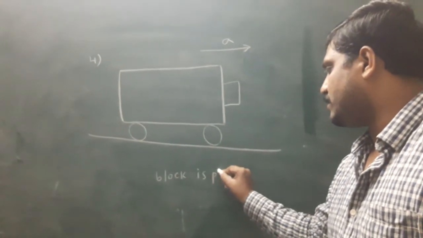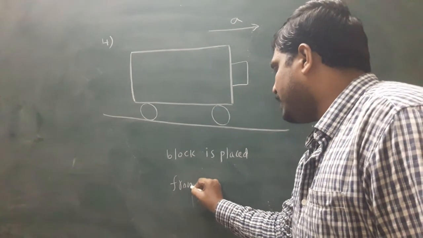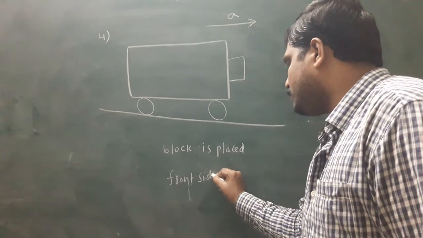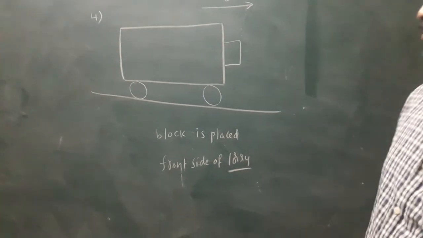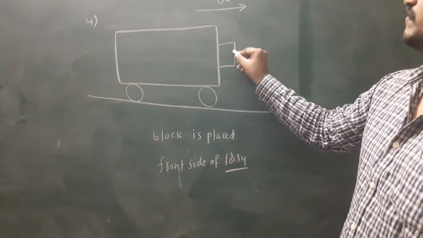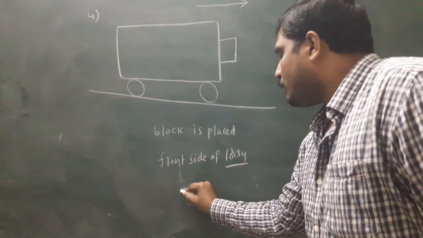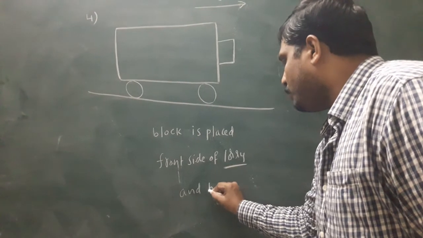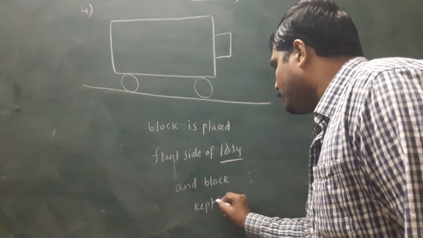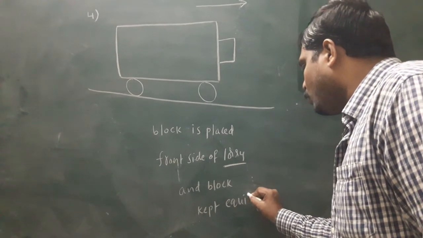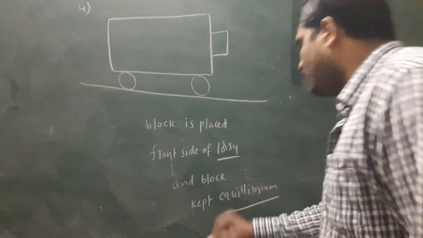The block is kept in equilibrium, or the block is kept at rest. This is the keyword.